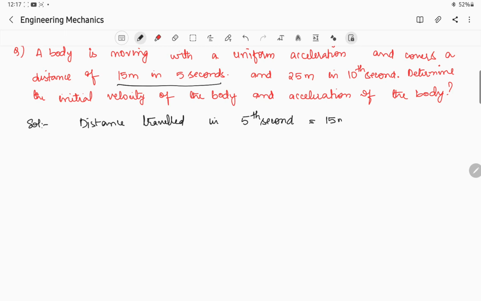Another thing which is given in the question is in the 10th second it has covered 25 meters. So this is the first point and this is another point. Okay, now we have the formula.